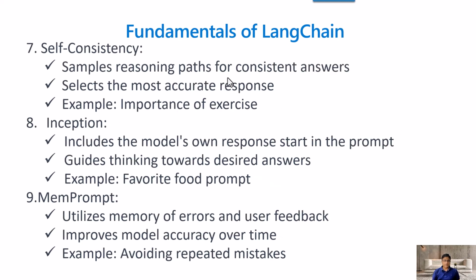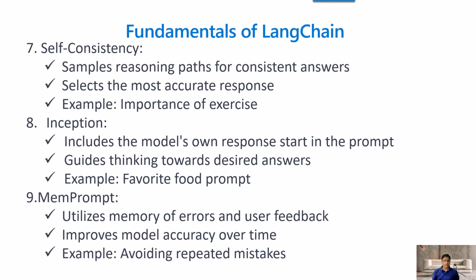Okay, so what is self-consistency? Self-consistency is a concept where the model samples reasoning paths for consistent answers. For example, suppose you ask a question: what is the importance of exercise? There might be 5 to 6 reasons to exercise daily. It could be very good for health.